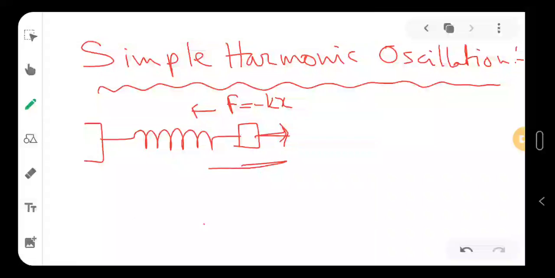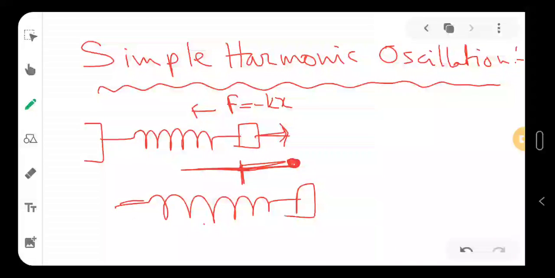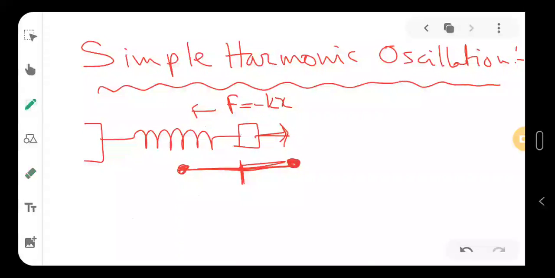So this is the point of equilibrium, and this point is the extreme point when the spring will be elongated like this, and this one is the compression point, when the spring will be compressed. And the middle one is the equilibrium point.